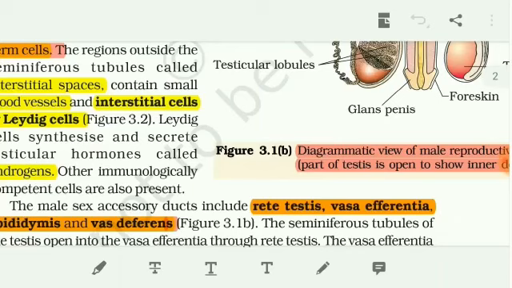The Leydig cells produce the male sex hormones androgen and testosterone, and some immunological substance is also produced. So Sertoli cells provide nutrition, the Leydig cells produce hormones, and spermatogonia develop into sperm.